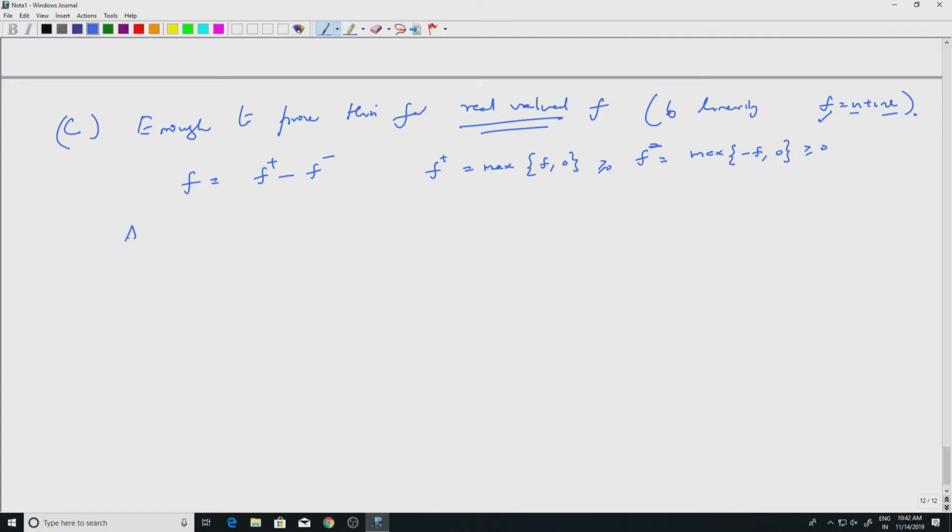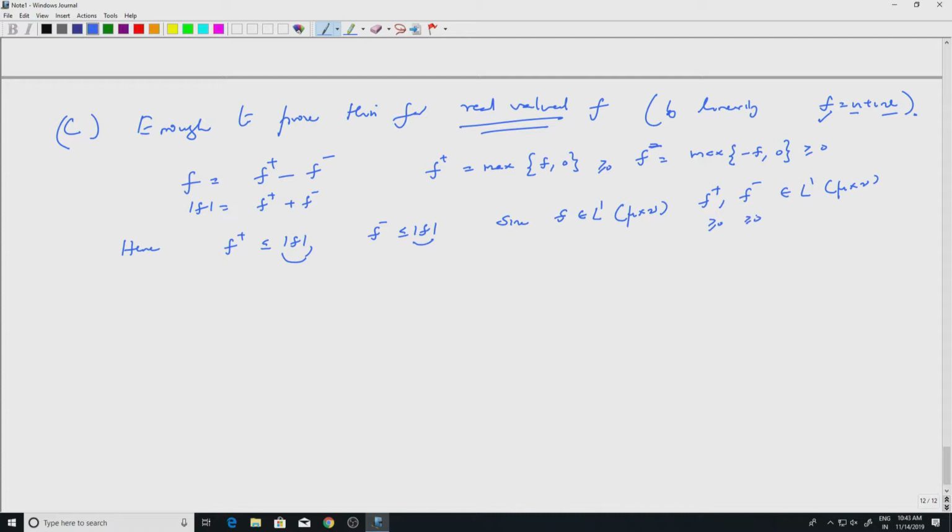So also notice that, what is |f|? |f| is f plus plus f minus. So this also tells me that f plus is less than or equal to |f|, and f minus is less than or equal to |f|. But f is in L1. So since f belongs to L1 of mu cross nu, |f| will have finite integral. So this will tell me that both f plus and f minus are also in L1 of mu cross nu, and also they are positive.